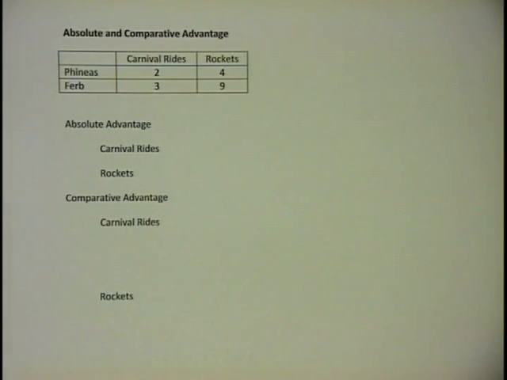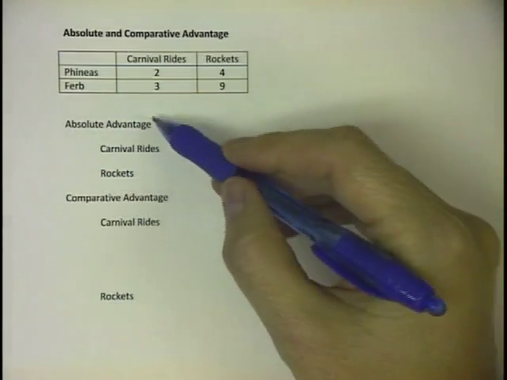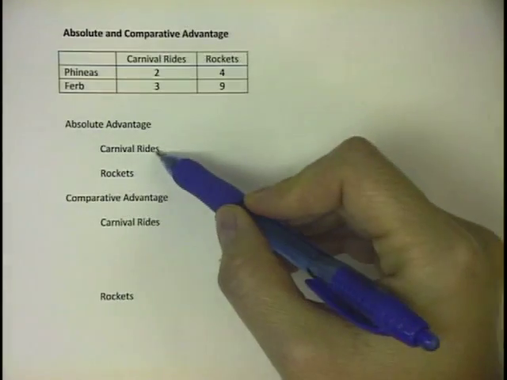For this, we're going to try to figure out who has an absolute and comparative advantage. So I have a 10-year-old, so we've watched a lot of Phineas and Ferb, so I'm going to use Phineas and Ferb here. An absolute advantage is something that exists when you are more productive than somebody else. You can just produce more. So let's figure out who has the absolute advantage in carnival rides.